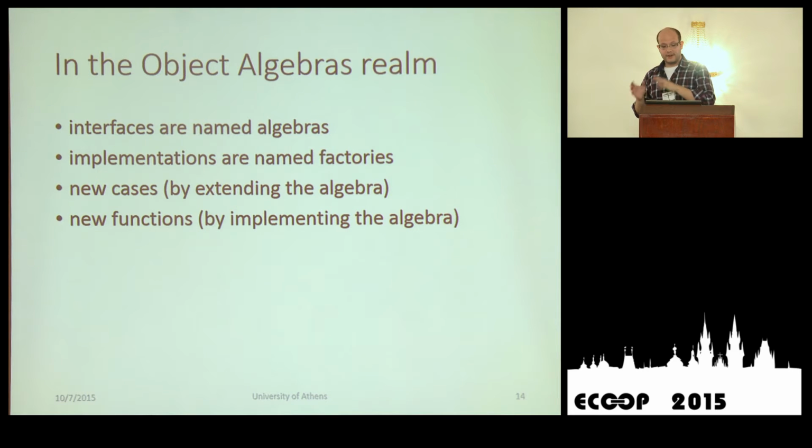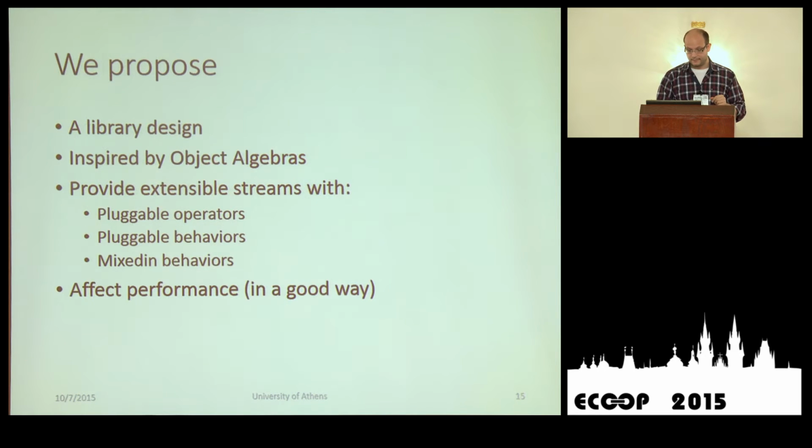In the object algebras realm, I wanted to introduce this concept via factories. But in the object algebras realm, interfaces are called algebras, very simply. Implementations are called factories. And we can add new cases by extending the algebra. So if we have an interface, we extend other interfaces, as we know, and we add new functions or new behaviors to our pipelines by implementing the algebra.